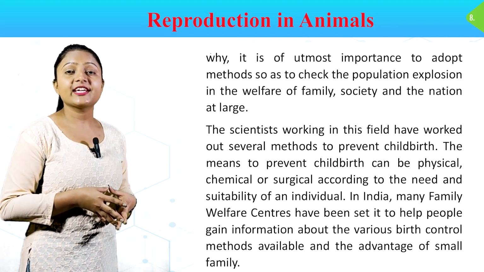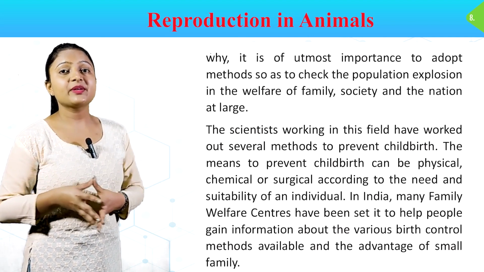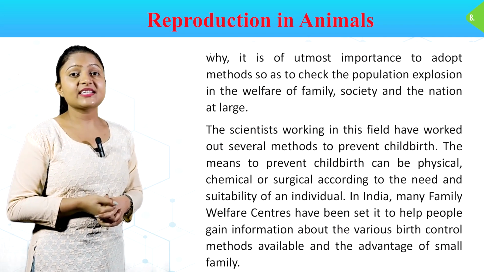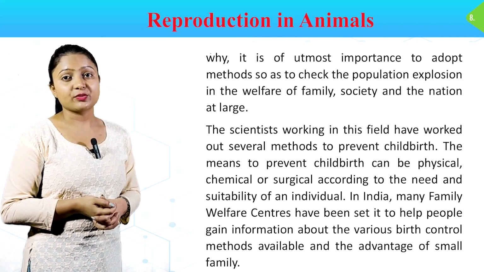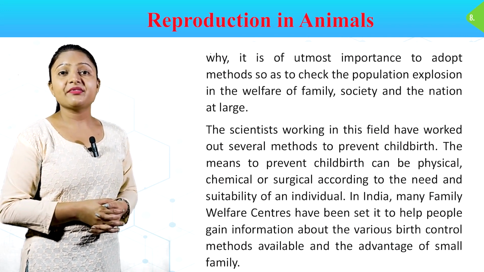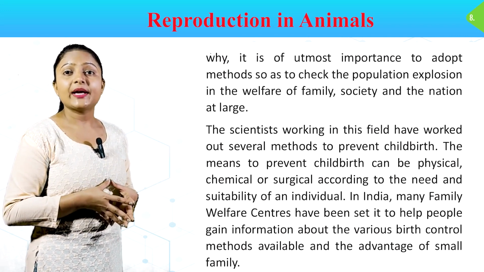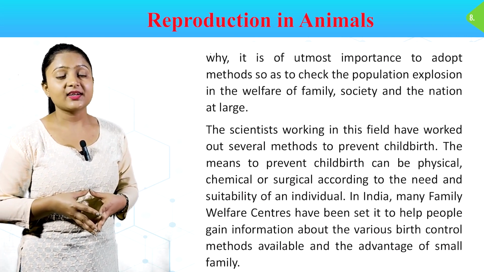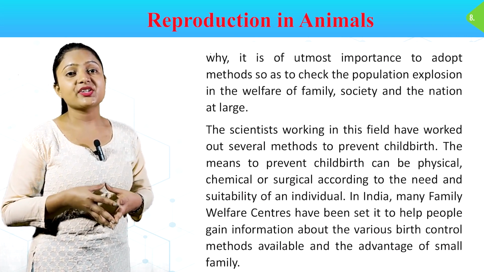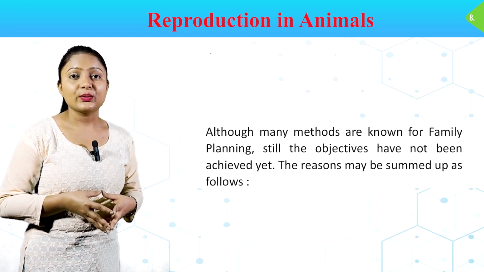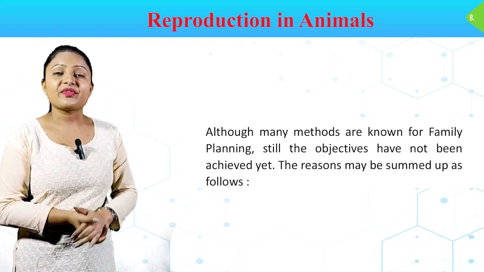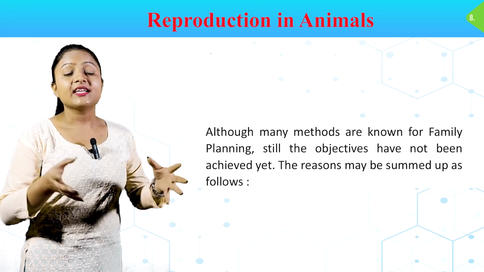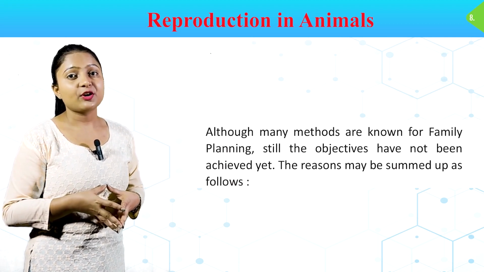The scientists working in this field have worked out several methods to prevent childbirth. The means to prevent childbirth can be physical, chemical, or surgical. In India, many family welfare centers have been set up to help people gain information about the various birth control methods available and the advantages of small family. Although many methods are known for family planning, still objectives have not been achieved yet. The reasons may be summed up as follows.